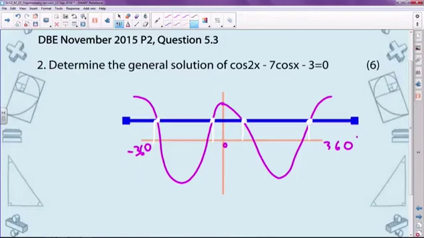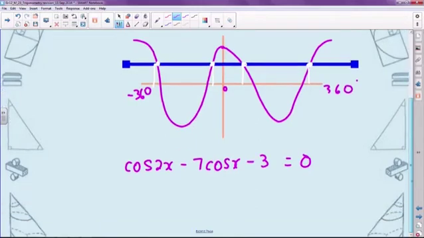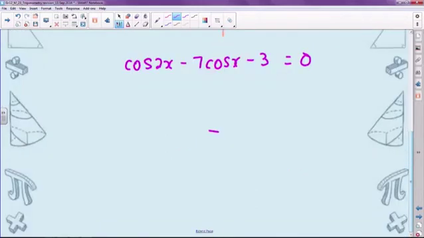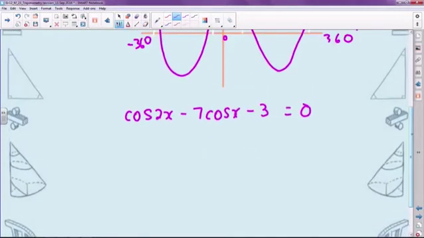Now, often the most tricky part in solving a general solution is getting through the first part of the question. So we've got cos 2x minus 7 cos x minus 3 is equal to 0. The trickiest part is deciding, what's the next step? The next step is generally always going to be, find an expansion if you can, or factorize if you can.